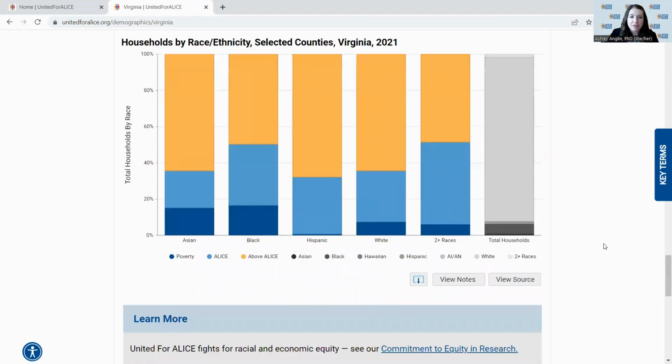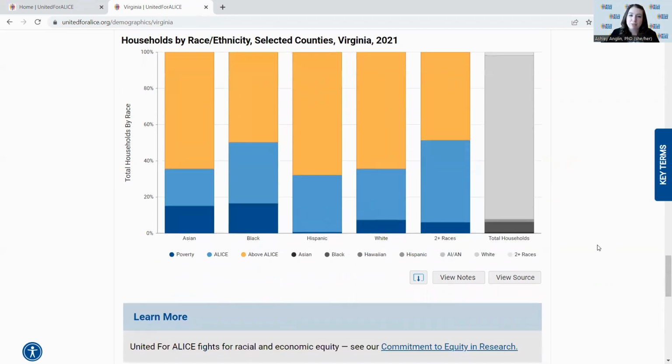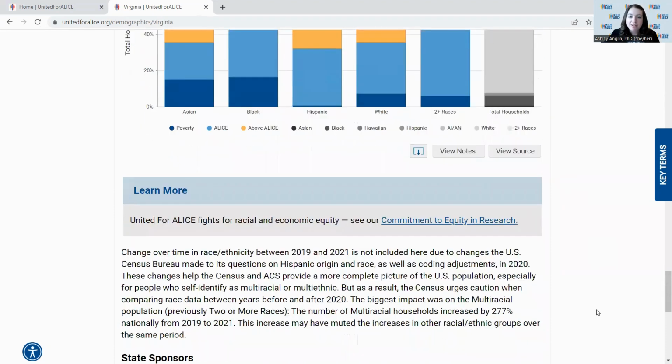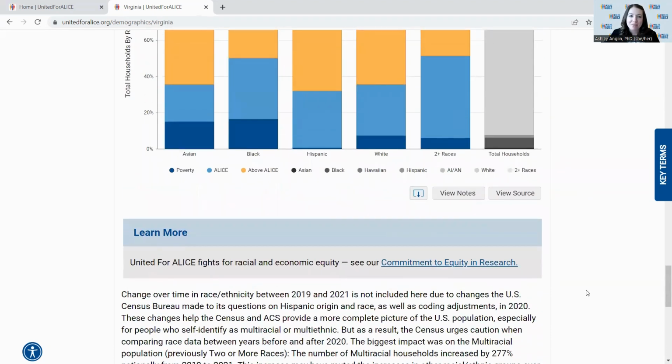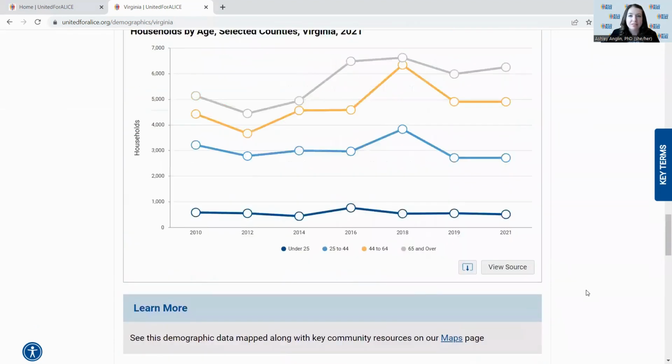One important note here is that the census changed the way that they code and ask about race and ethnicity. And they did that in 2020. And so they asked for caution when comparing data before and after 2020, which is why that over time is not available here on the site. There is a note here. We think this is a good change, but it means that we have to wait to be able to see kind of apples to apples comparisons of race ethnicity over time.